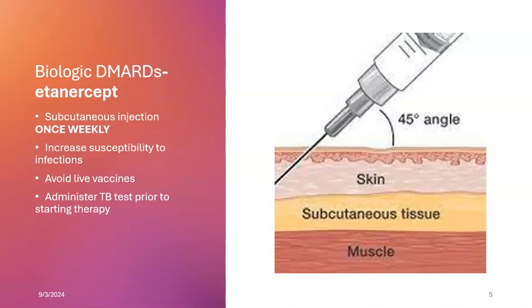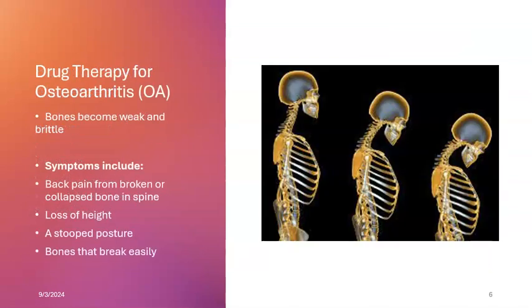The other thing that stands out with this drug is that if a patient has latent TB, which means they've been exposed to it, it's sitting in their body, but it's not active, so they don't have active TB. But if they have that latent TB in their system, we can put them at risk for more lung damage and for that latent TB to become active. So we want to test them for tuberculosis before starting therapy with this drug.